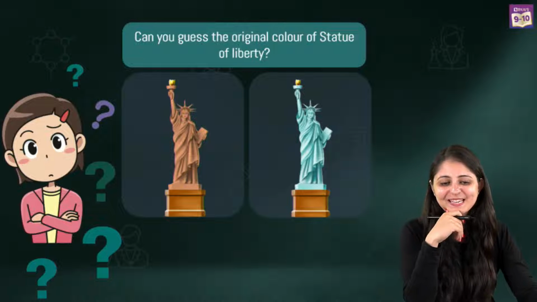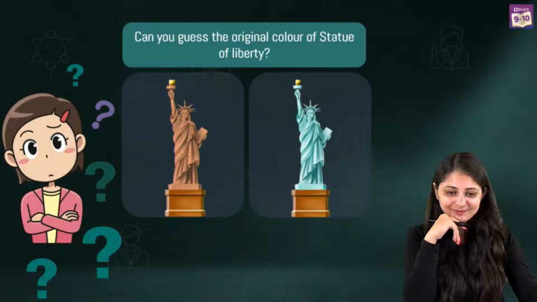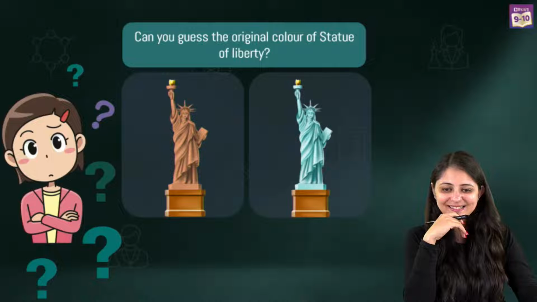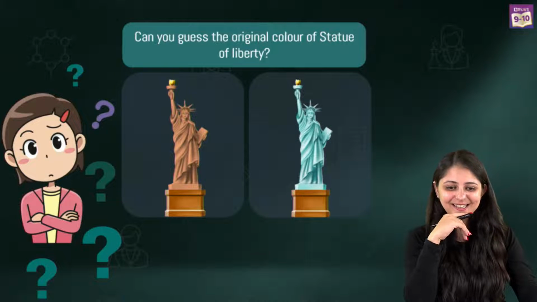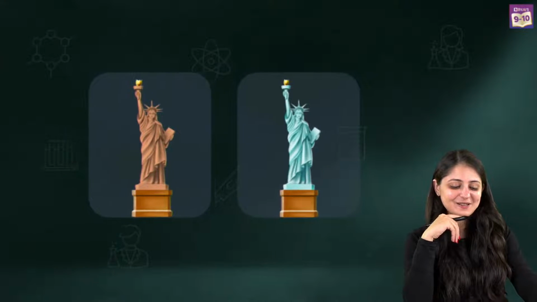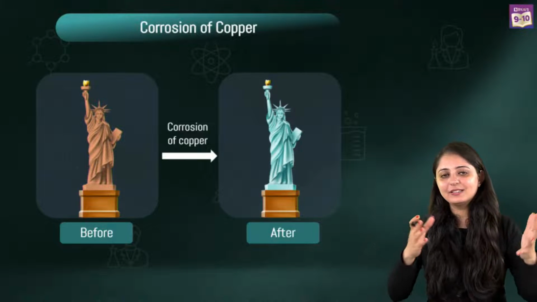A lot of you are voting for brown. Everybody is voting for brown. Yes, correct. Initially the color was brown.